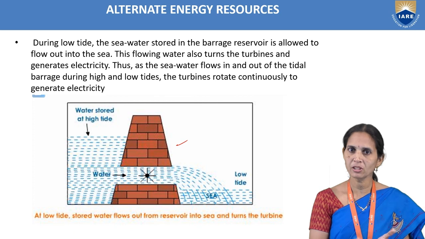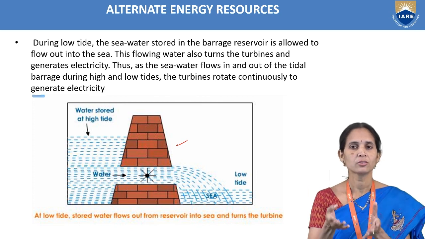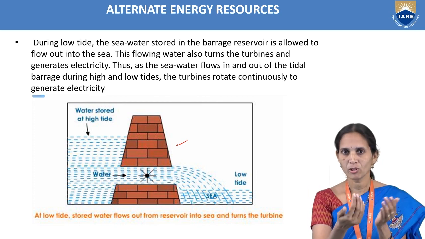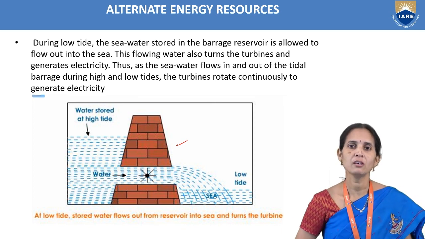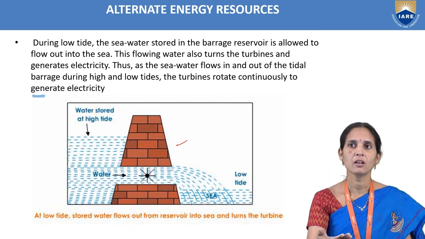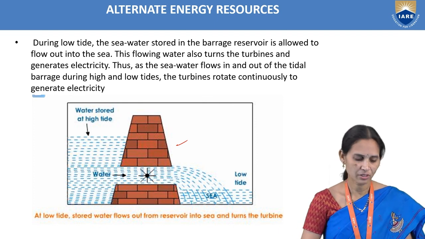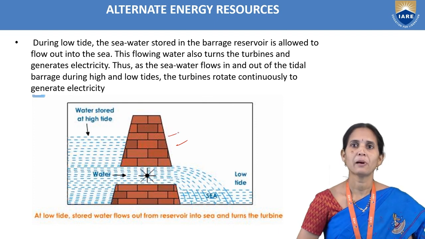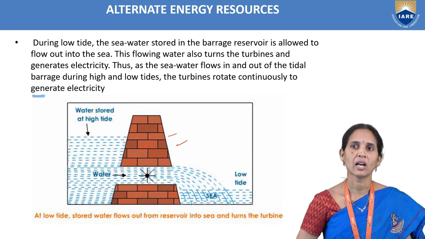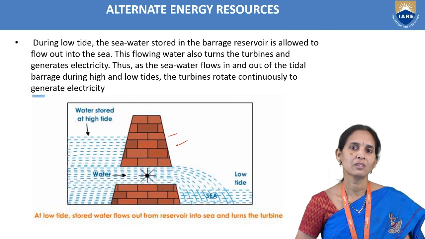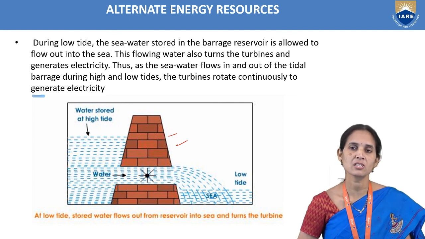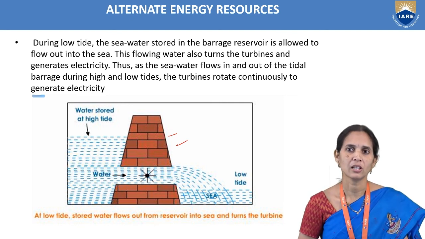So when water is coming in during high tide, we can generate electricity. When water is going out from that reservoir into the sea, again we can turn the turbine blades and generate electricity. As the sea water flows in and out of the tidal barrage during high and low tide, the turbines rotate continuously and generate electricity.